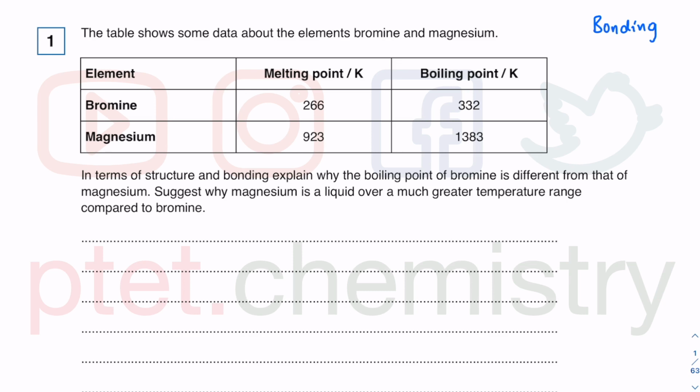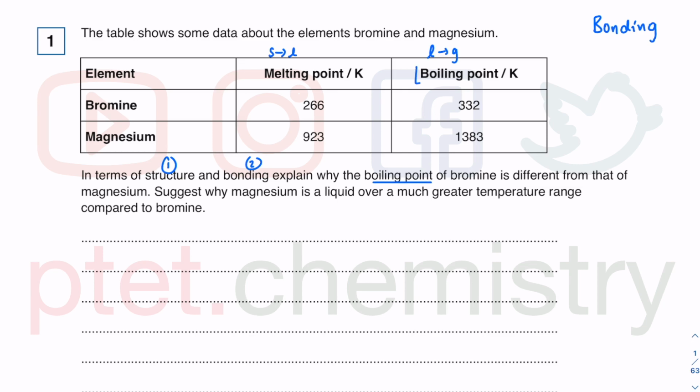In this first question, we have some data about the melting and boiling point. We know that melting is to do with solid going to liquid state and boiling is liquid going to gaseous state. Whenever a question asks about melting or boiling point, it's always about two things. Number one, what is their structure? Number two, what exactly are you breaking? So we're talking about the boiling point specifically, and why the boiling point is different.